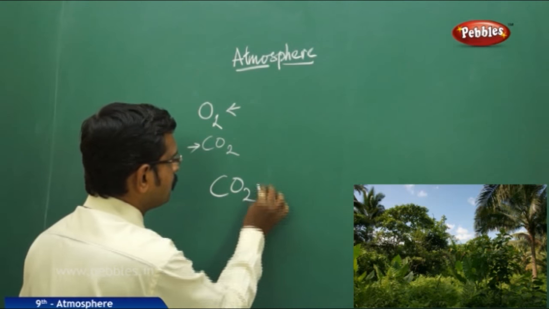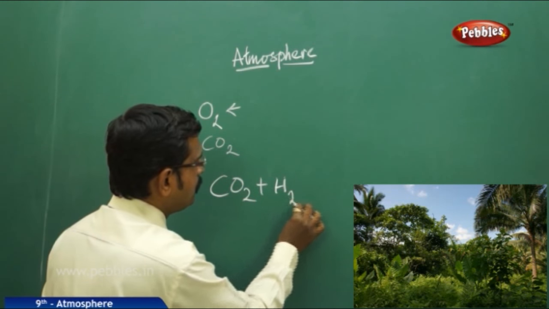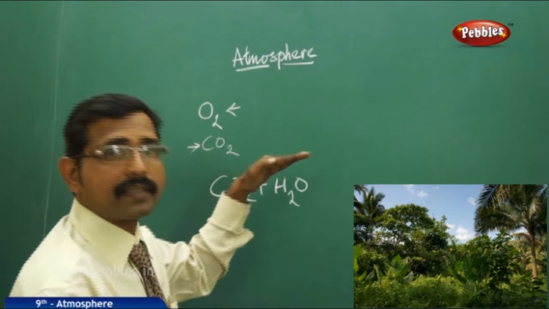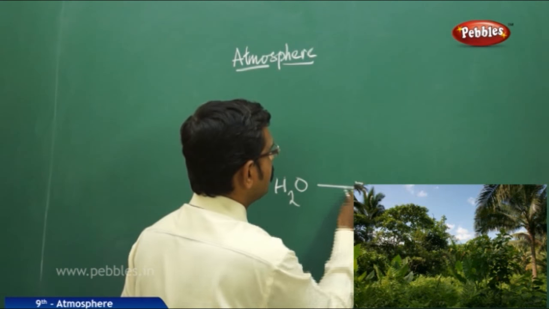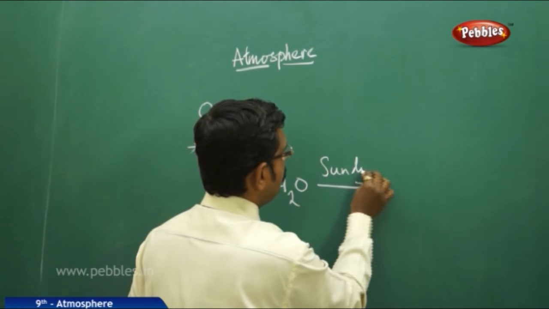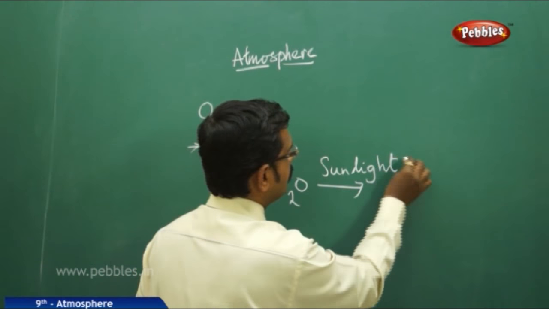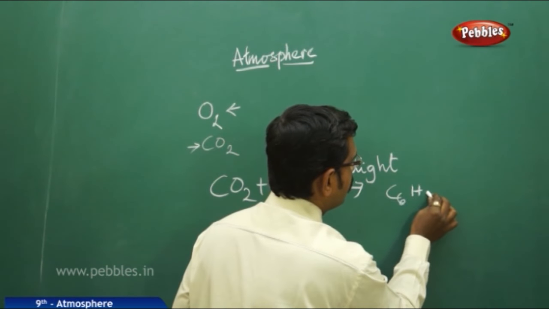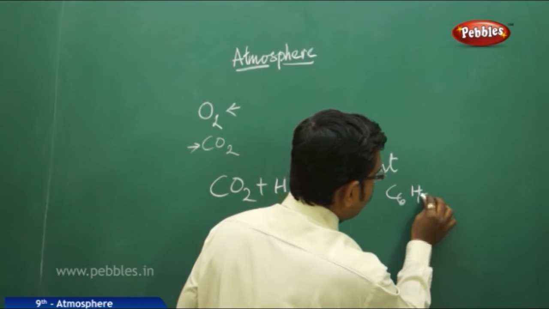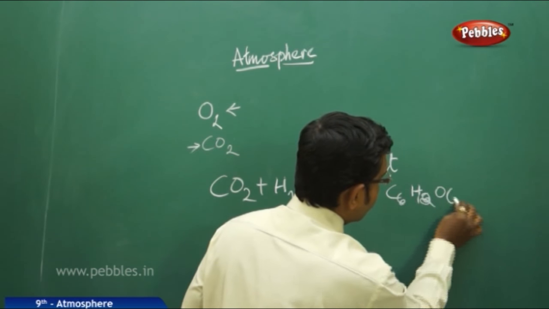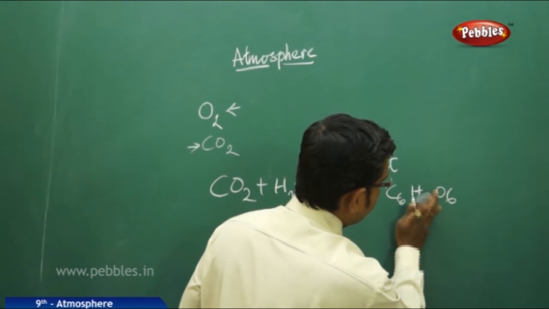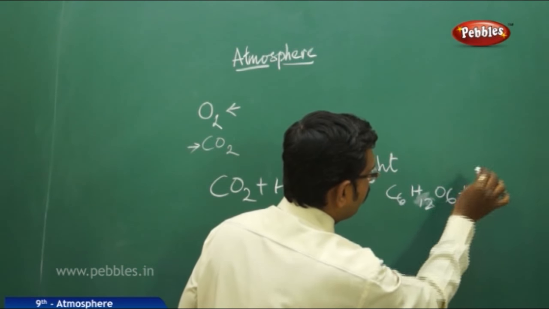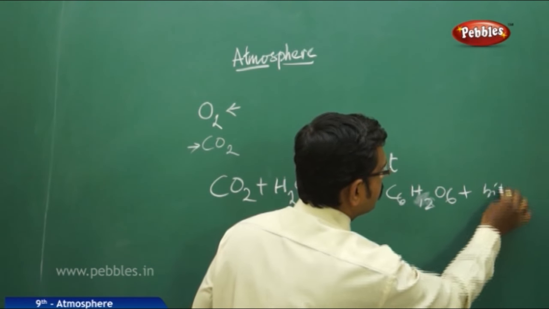under the sunlight. They become glucose and other byproducts.